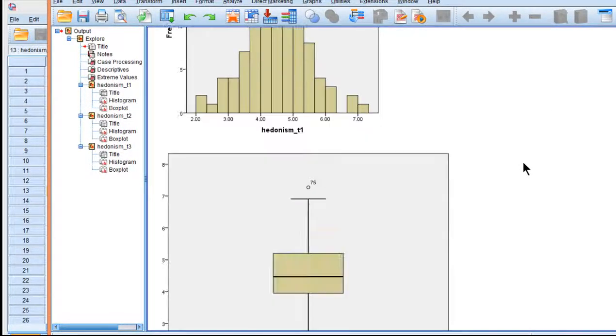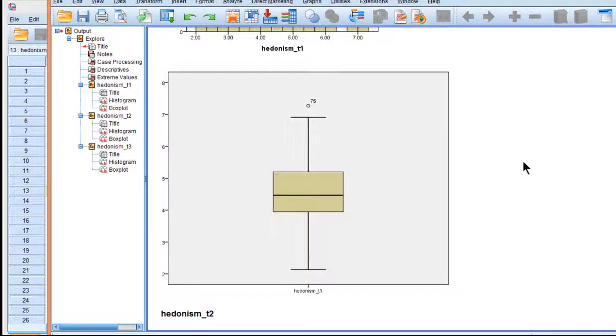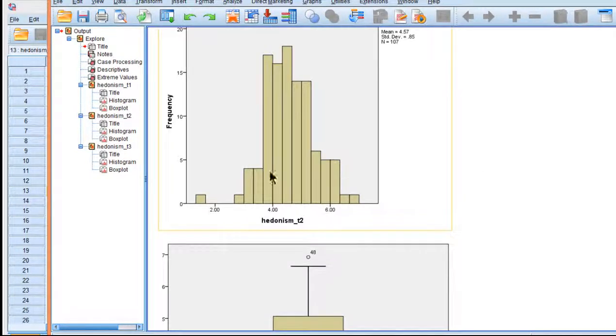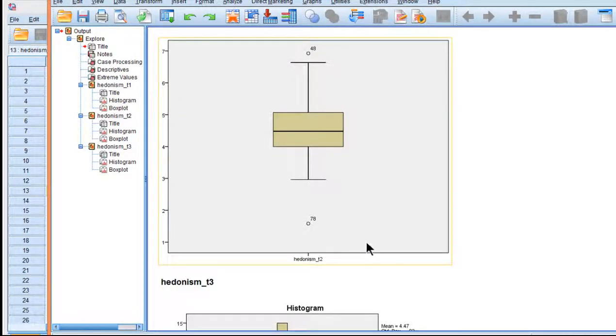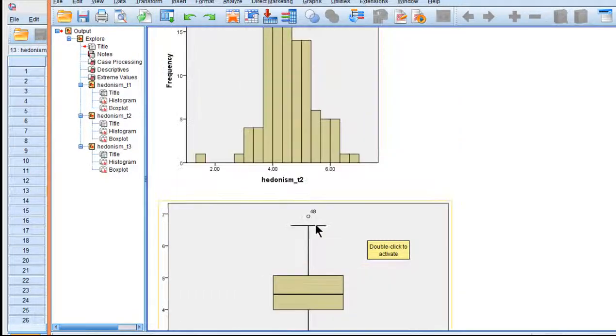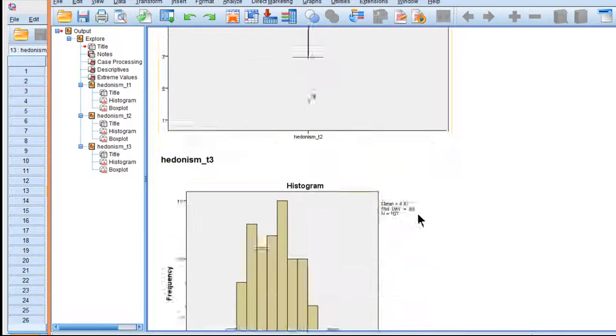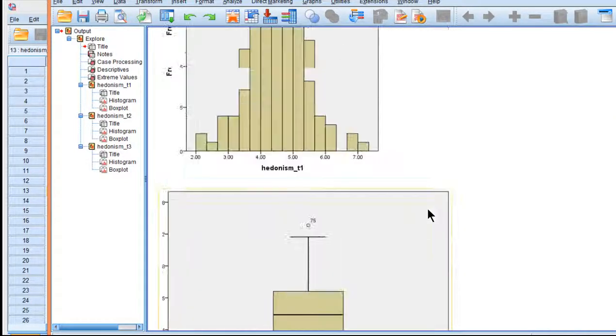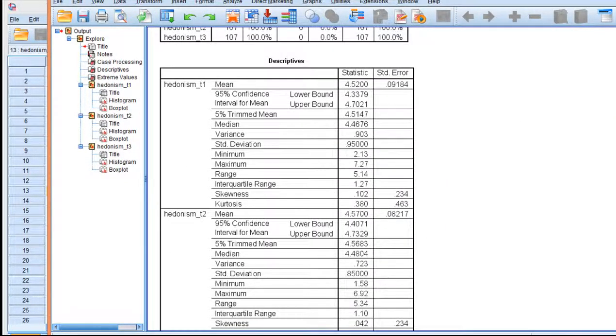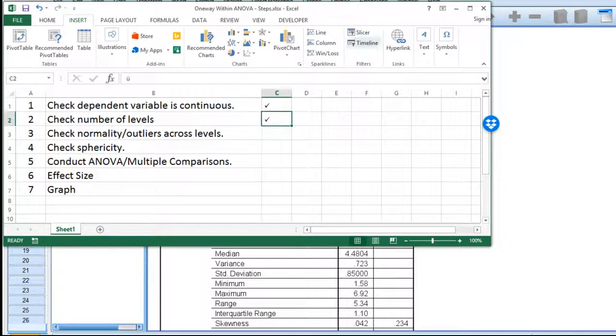Here we have some very nice normally distributed data, no outlier based on this. This is a warning case. It doesn't have an asterisk. I'm not surprised there's no outlier. This looks a bit outlying, but it actually wasn't identified as an outlier based on the interquartile range rule. With a 3.0 multiplier, it wasn't. It's just a 1.5 multiplier, which is just a warning. I wouldn't take it seriously. And so we've got normally distributed data. We don't have any outliers. So let's get a check mark for that.